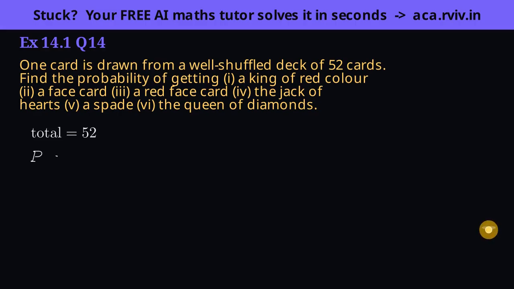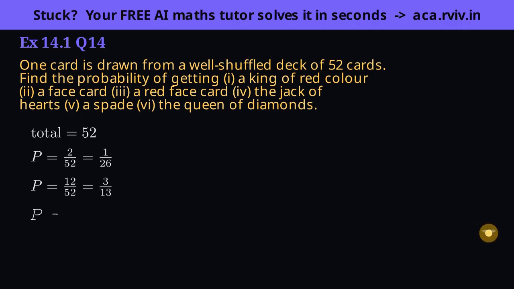Part 1, a red king. Kings come 1 per suit, and the red suits are hearts and diamonds, so 2 red kings. 2 over 52 reduces to 1 over 26. Part 2, any face card. 3 faces per suit times 4 suits is 12. 12 over 52 reduces to 3 over 13.